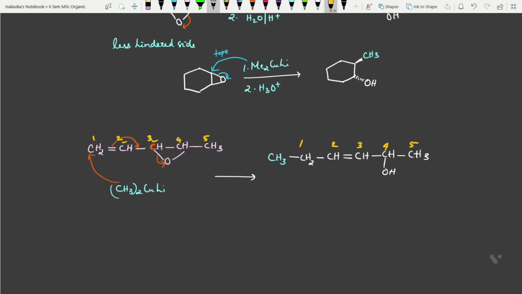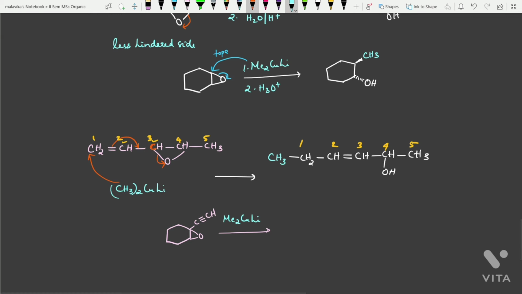Now similarly, if you are taking a propargylic epoxide, C triple bond CH and an epoxide like this, now if you are treating with Me2CuLi, what will happen?